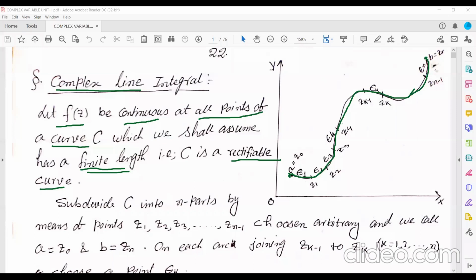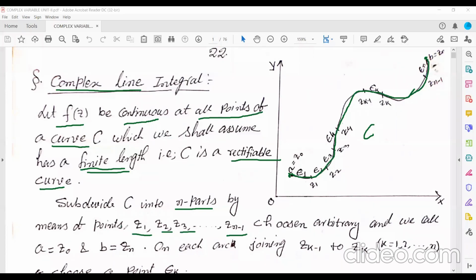Now this is your curve C. What I'm going to do is divide this curve C into n parts by means of the points z1, z2, z3, and so on up to z(n-1).